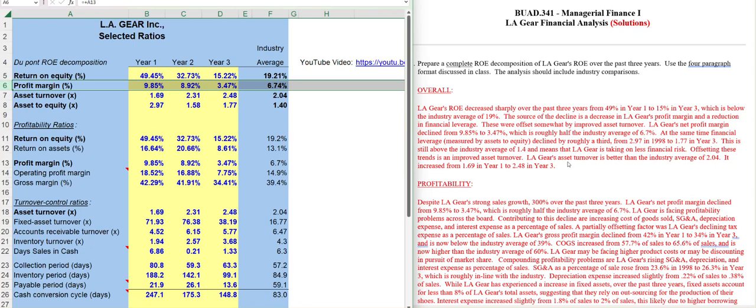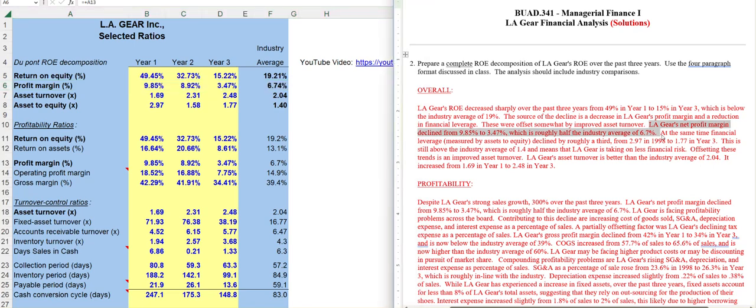Our next sentence is going to focus on asset turnover or financial leverage. Probably financial leverage, since we're going to first talk about the factors that contributed. So, at the same time, our financial leverage, as measured by our asset to equity ratio, declined by roughly a third from 2.97 to 1.77 in year 3.